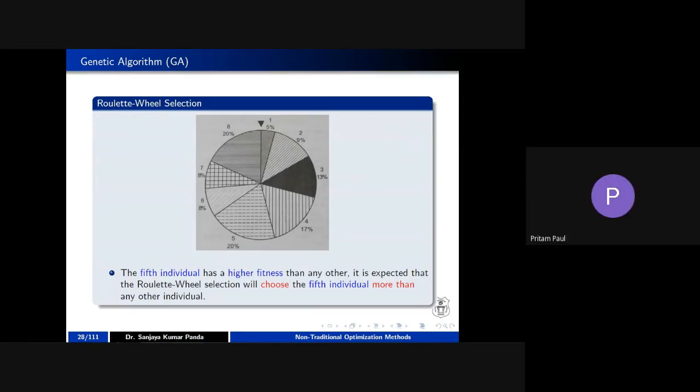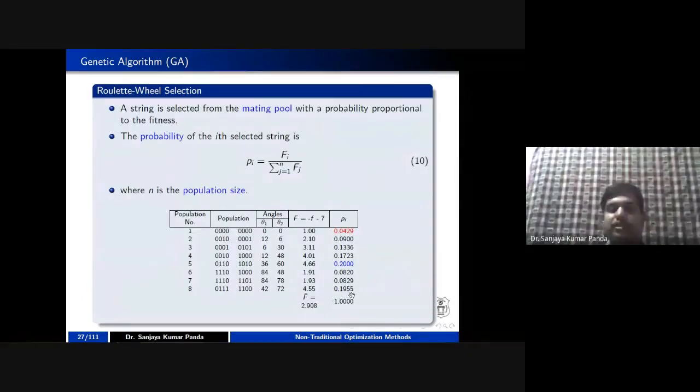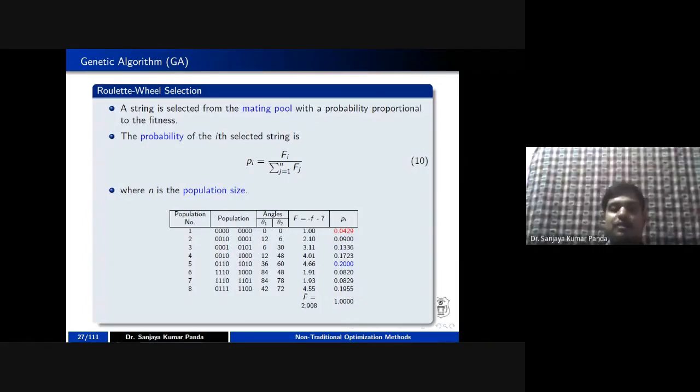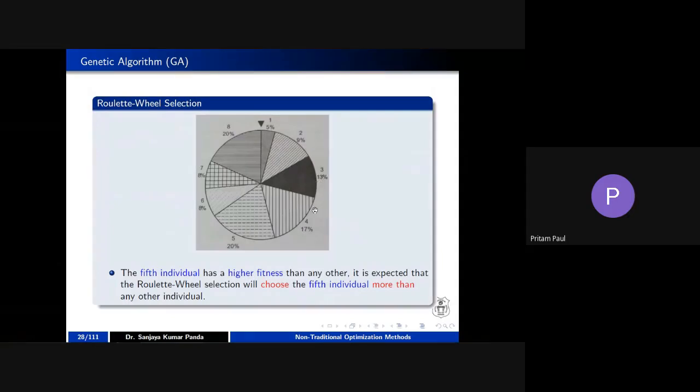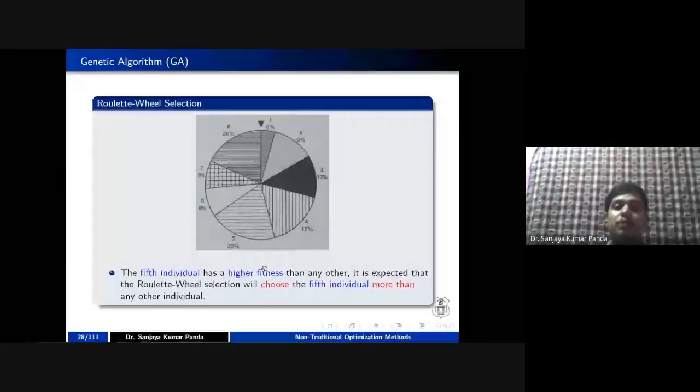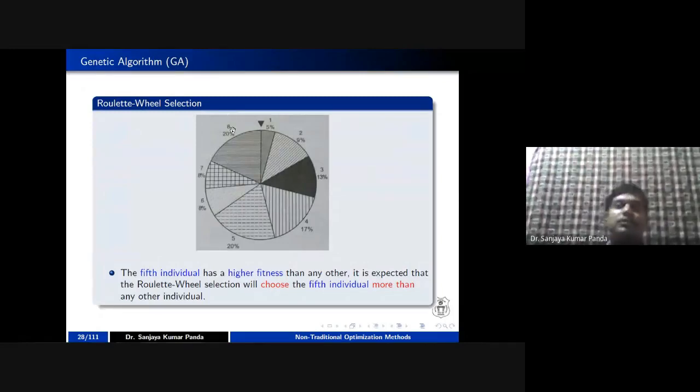Sir, in slide 5 and slide 8, both are 20%. Because this value is 0.19, whenever we are rounding, the value we are representing is 20%. We are not going for all the decimal parts. That's why I am rounding here. As the fifth individual has the higher fitness value, it has more chance, and next to the fifth individual, the eighth has more chance to be selected using the roulette wheel selection method.